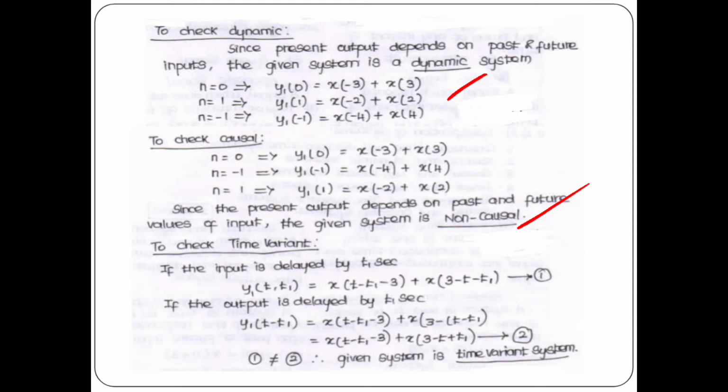But if the output is delayed by t1 seconds, y1 of t minus t1, in the place of t you have to replace t minus t1. Here there is minus t, so minus of t minus t1, you will get minus t plus t1. So both the equations are different. The first equation is not equal to the second equation, so the given system is a time variant system.